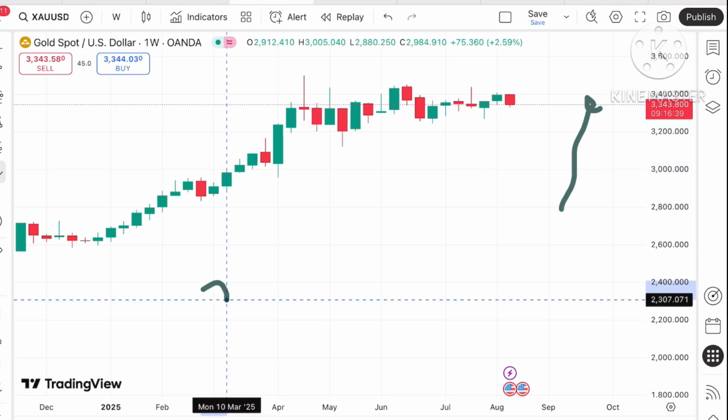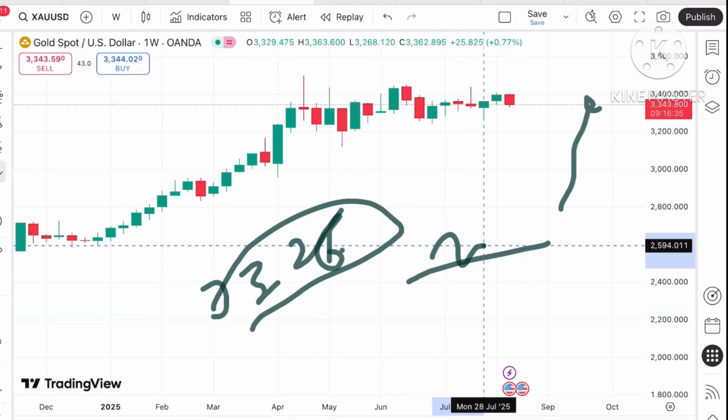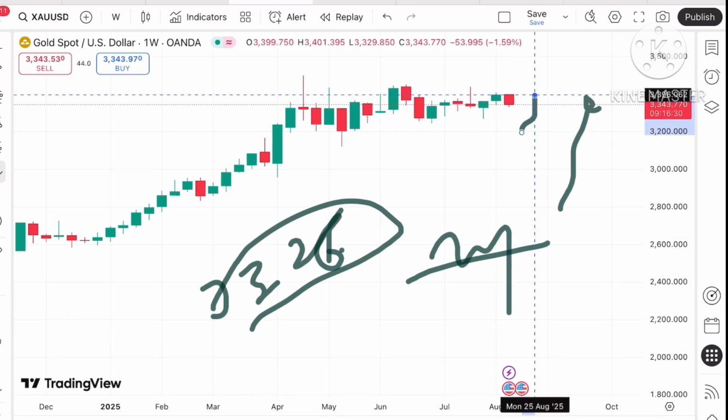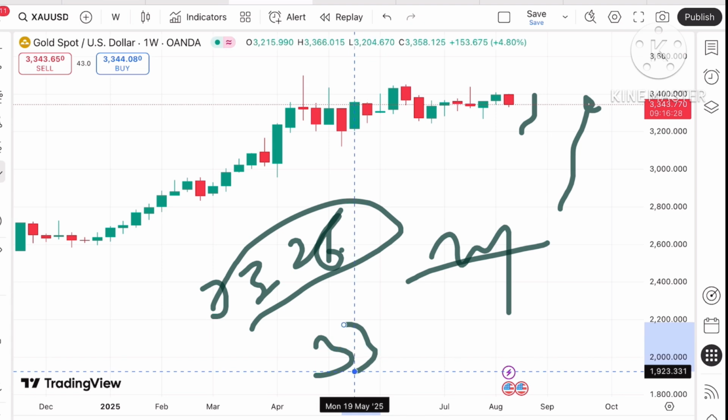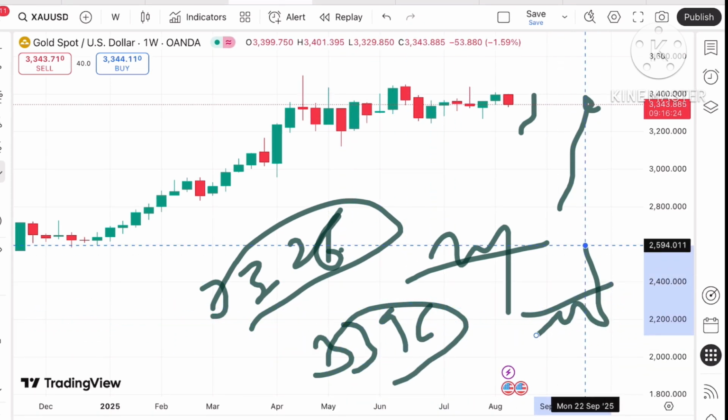A level of 3326 is already weak support, so we can see the price can fall further if it falls below this level, and a level of around 3396 is also already weak, so we can see the price can rise above this level.